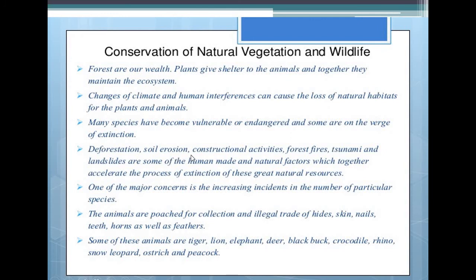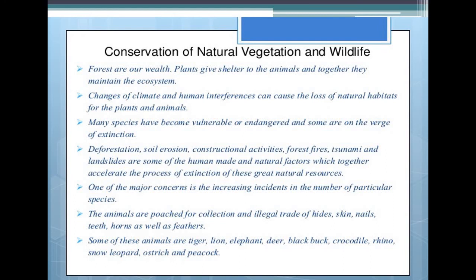Deforestation, soil erosion, constructional activities, forest fire, tsunami, and landslides are some of the human-made and natural factors which together accelerate the process of extinction of these great natural resources. The natural resources are going extinct day by day, and the extinction has increased and they are in danger.